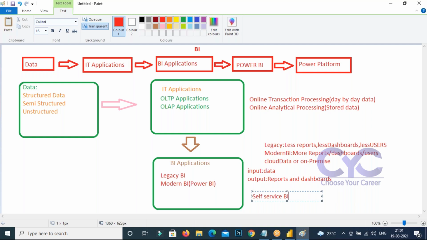If anyone asks you the question, why should we need this Power BI? We have other reporting tools out there like Tableau, MSBI. Why should I go for Power BI? It has empowering features and capabilities, like embedding, multi-platform display, and self-service BI. See how many features are there. That's why we should go with Power BI.